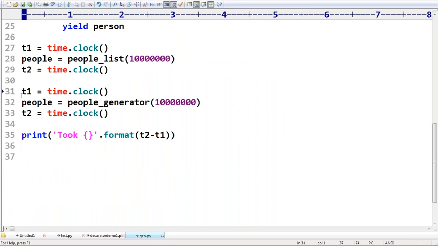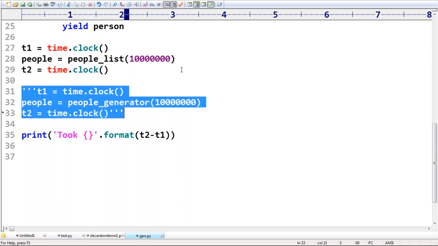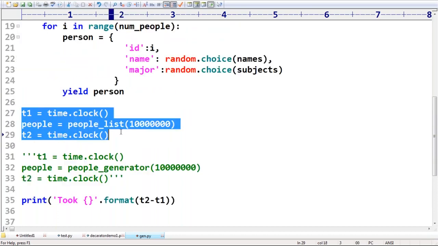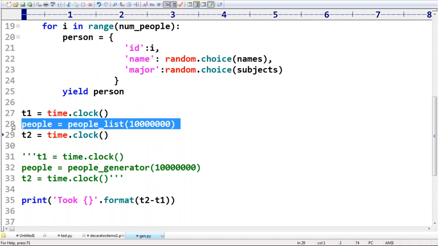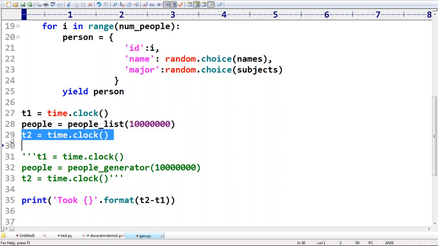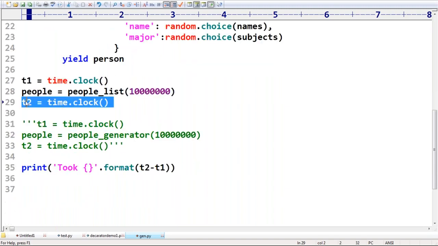What do I want to do? Let me comment this one. Sir, do you know multi-line comments in Python? So I don't want to consider the generator. I want to consider list based. So what is the time now? Before, sir, collect the list, maybe 1 crore or 10 crore, don't worry about the value. Next, after getting the list, sir, what is the time?